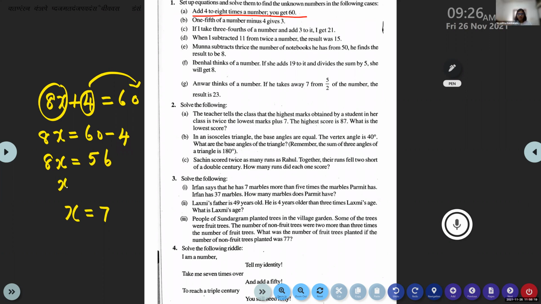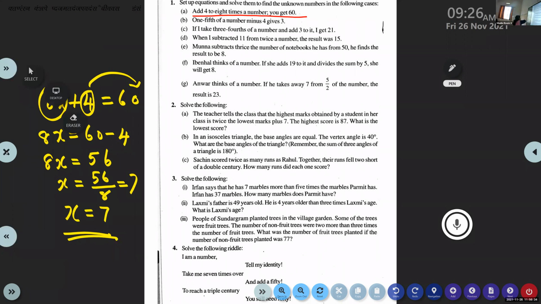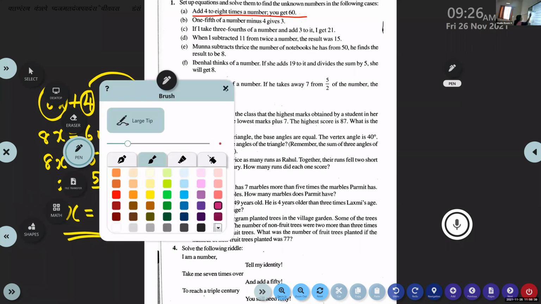56. So x is what? x equals 56 by 8. 56 by 8 is 7. So we got x is equal to 7. If you want, you can cross check with the equation, children. You got x is equal to 7 and you can check whether the answer you got is correct or not.